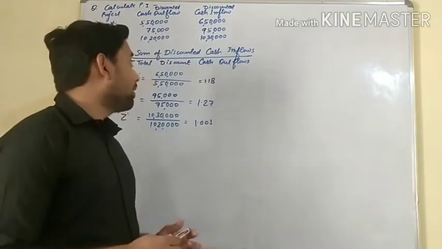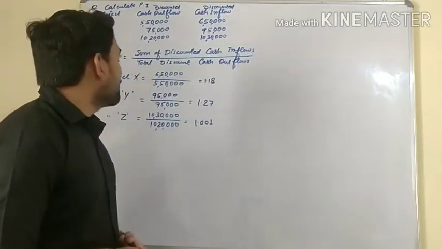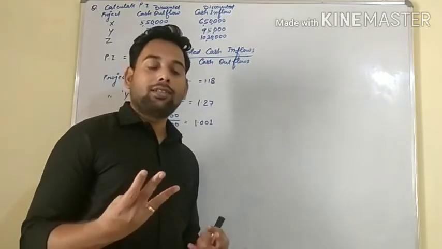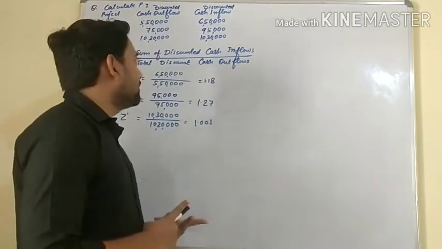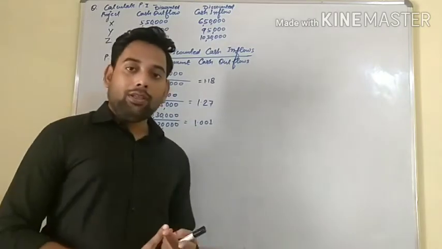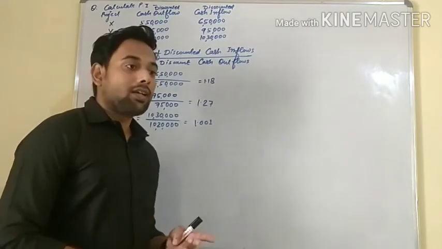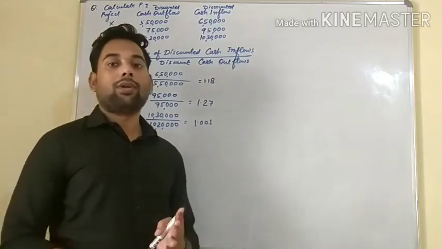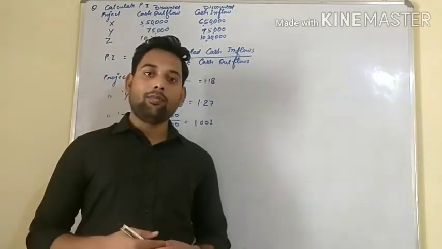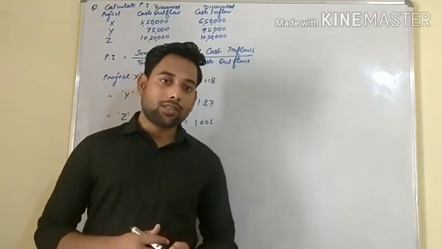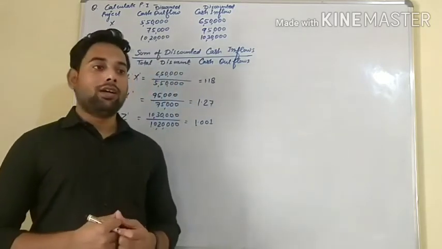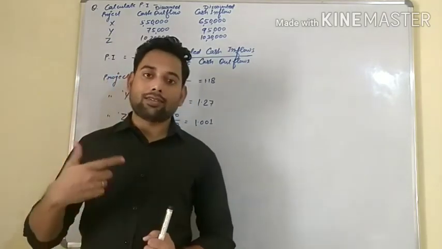We have studied the three methods under the time adjusted technique. The first was discounted payback period, the second was NPV, and the third is profitability index. Now we will discuss the last method, which is IRR and modified IRR. We will discuss IRR and modified internal rate of return in the next lecture.